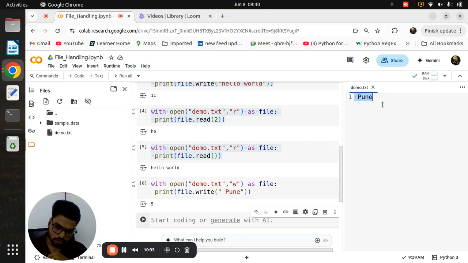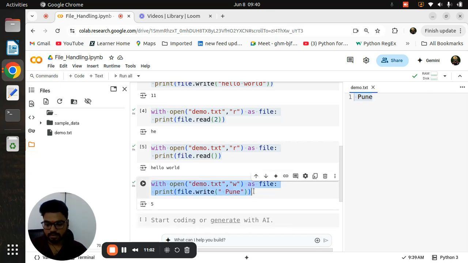So whenever you are using the append mode, you need to use the write function, and inside the write function whatever you write will come inside that file. But always remember, whenever you use the w mode again and again, it will erase all the data, creating a new string in that file. Always remember, this is a very important interview question: tell me the difference between write and append.